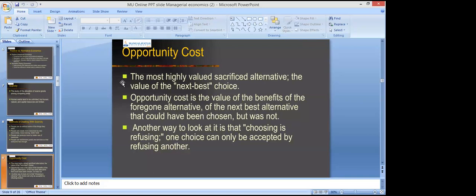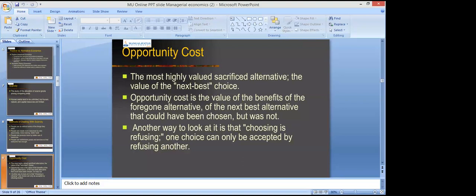So basically, this is a concept that is used in production economics. It is a very important concept, especially for managerial economics students. They should know this basic concept: the opportunity cost, the value of the next best alternative, foregone cost also, right?